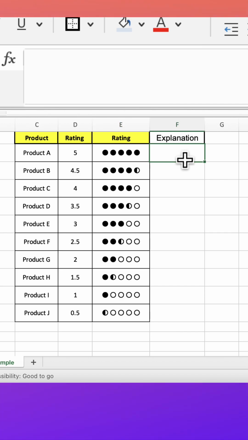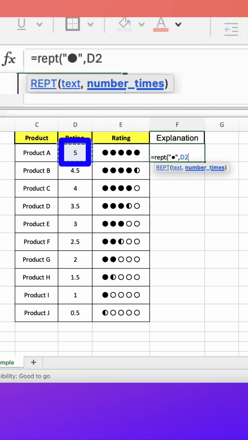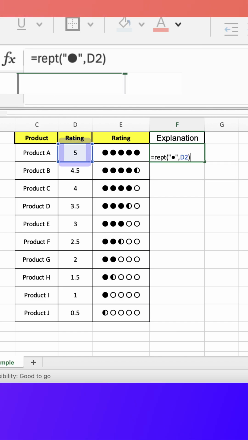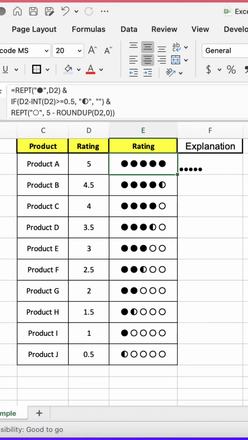Alright, so let's work on the first one, which is the full circle. For that I'm going to use the REPT function. And what that's looking to do is repeat a symbol, in this case here the circle. And how many times do I want to repeat it? Well, I'm going to repeat it 5 times. That's the value I have in my rating. And there you go.